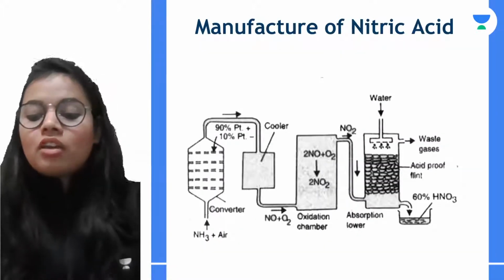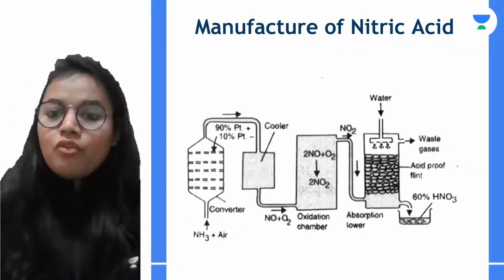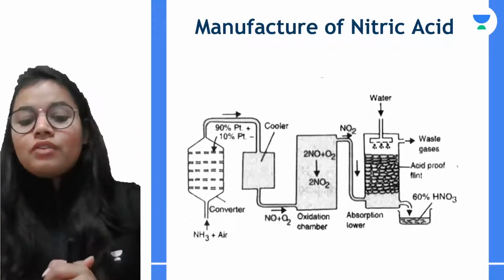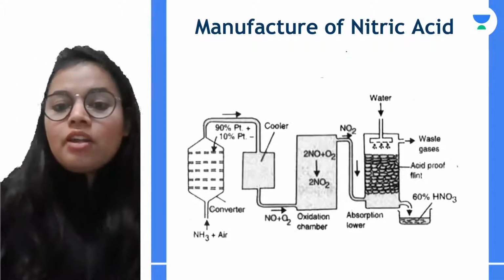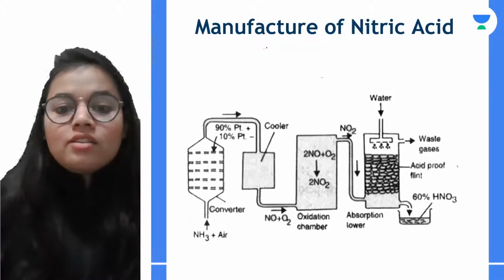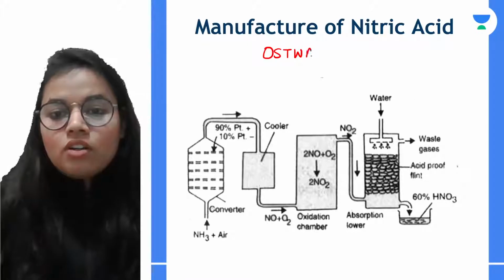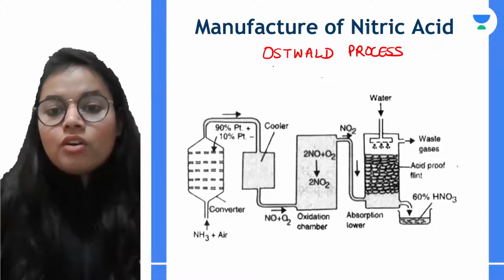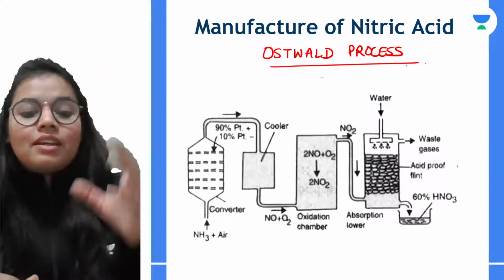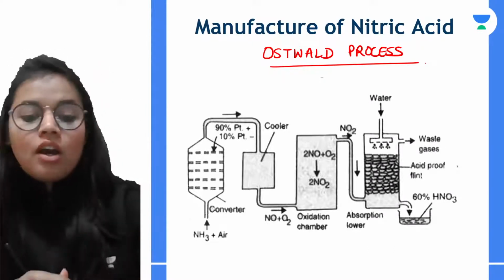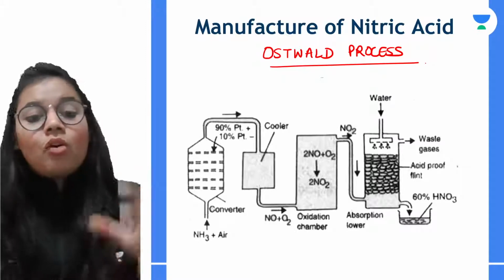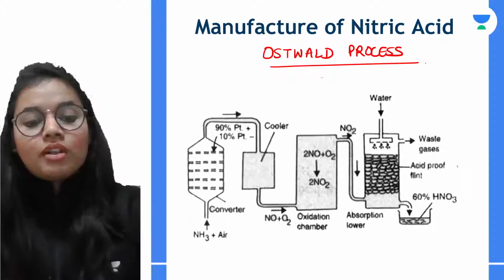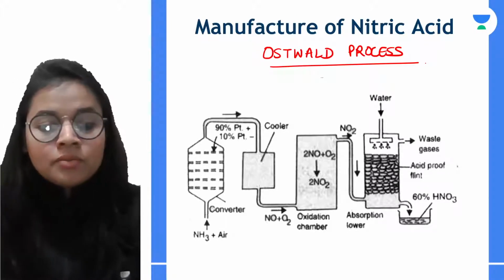Now talking about the manufacturing of nitric acid. Manufacturing of nitric acid is a very important process which is known as Ostwald's process. This particular process takes place in 3 basic steps. We will be learning about all 3 steps one by one, and we will be seeing what are the important questions that could be asked over here.